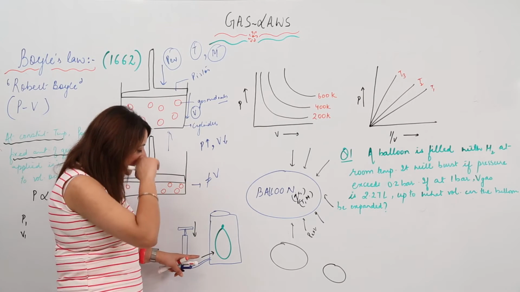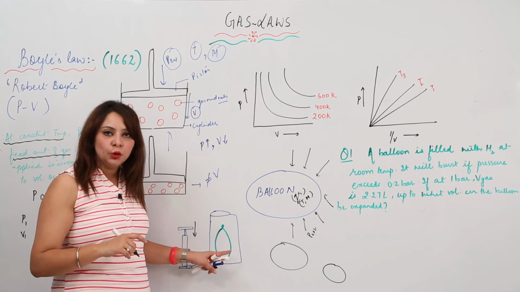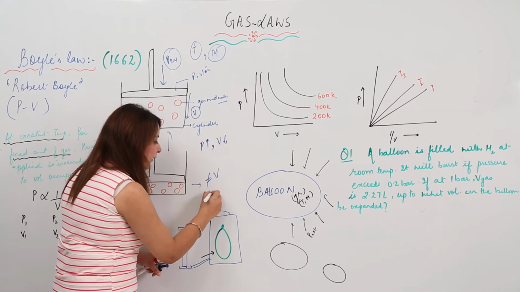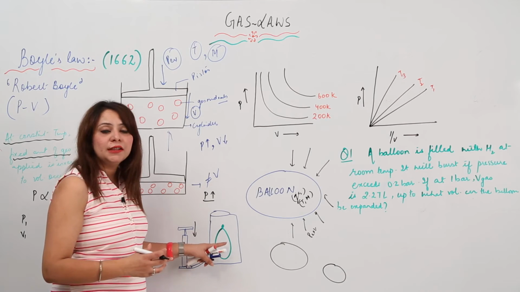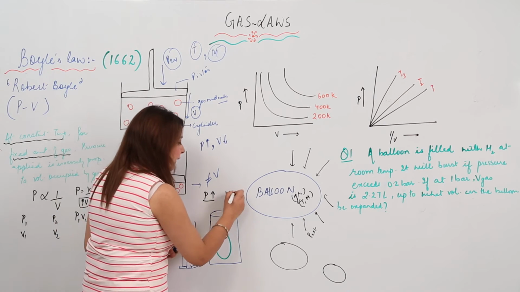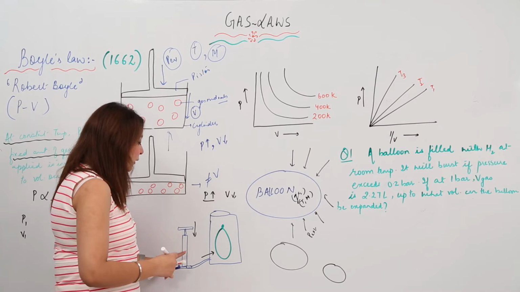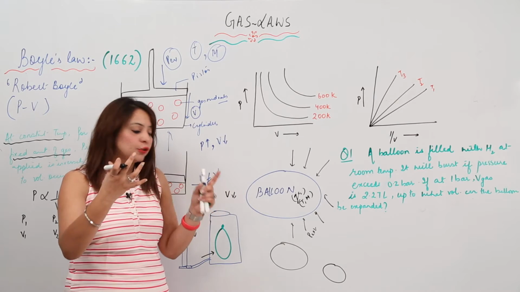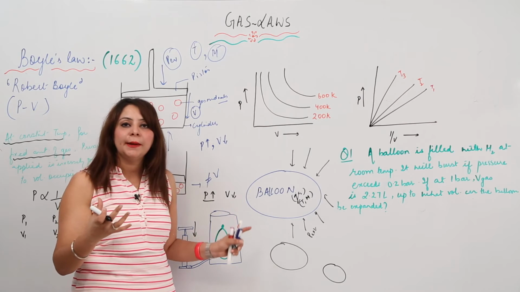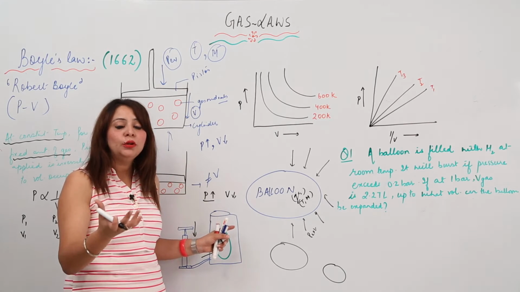As more and more air goes inside, the air is increasing the pressure. You will see that the size of the balloon goes on decreasing. So when you pump the air in, the pressure is increasing and the volume of the balloon is decreasing.